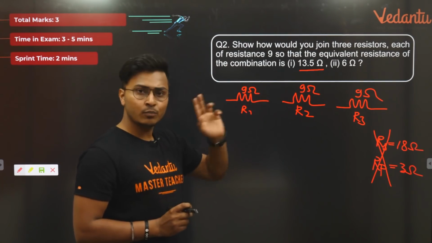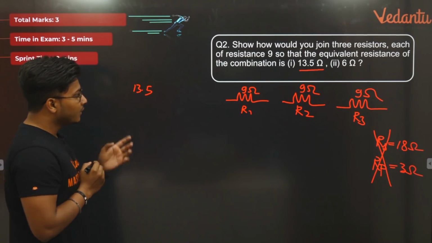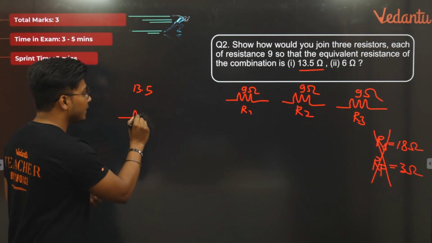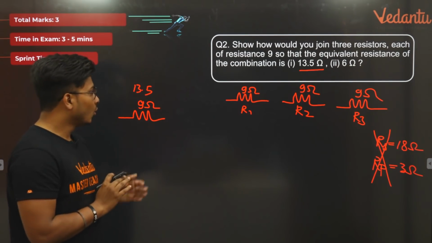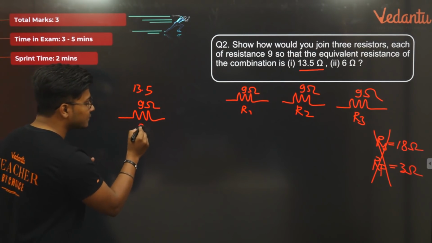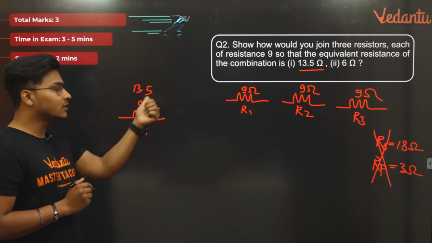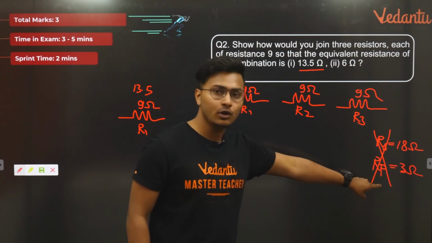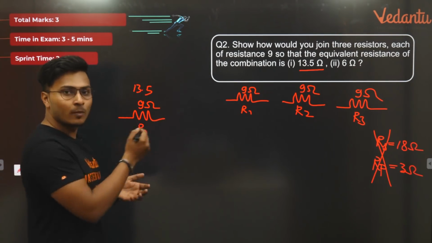Now if you notice for 13.5 ohms, let me just give you a very interesting trick to do it. 13.5 ohms में कम से कम एक 9 ohms प्रॉपरली होना जरूरी है. उसके बाद में जो करूंगा वो इसके साथ ऐड हो जाएगा. So I must have at least one 9 ohm in series with something else so that we can end up with 13.5. If I put all three in parallel I get 3 ohms, so it is not correct. I need one of them in series, which is 9 ohms. ठीक है, अब बाकी दो को मैं क्या करूं?